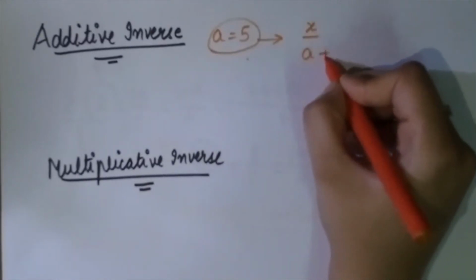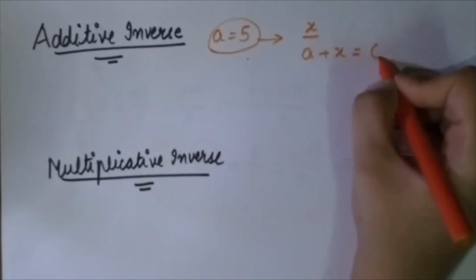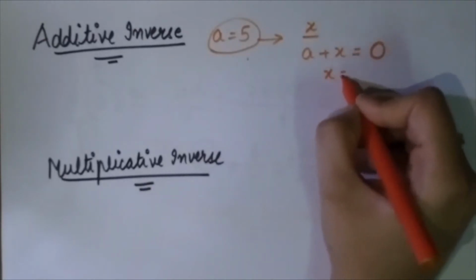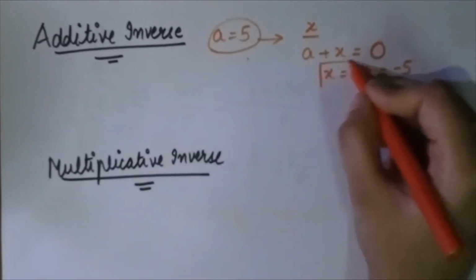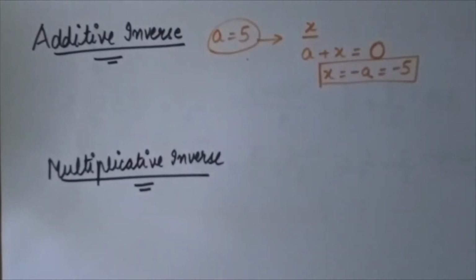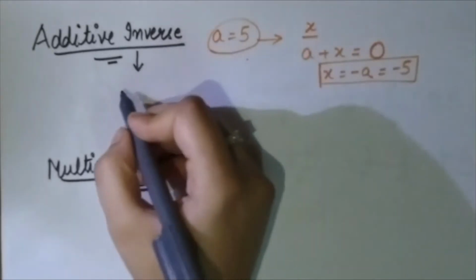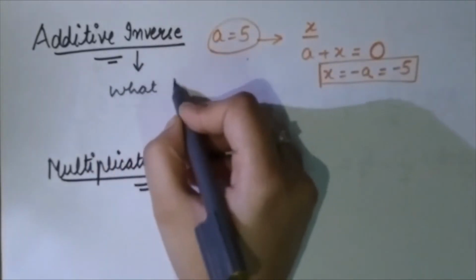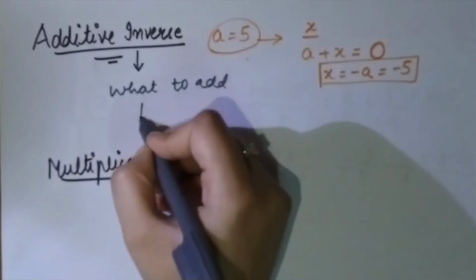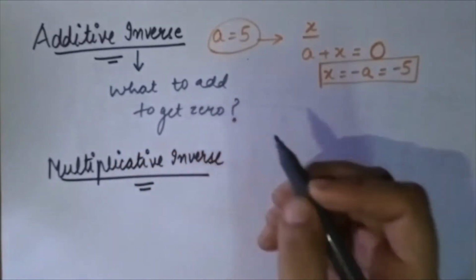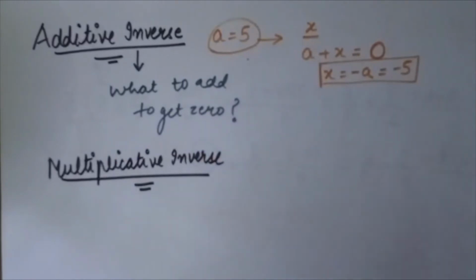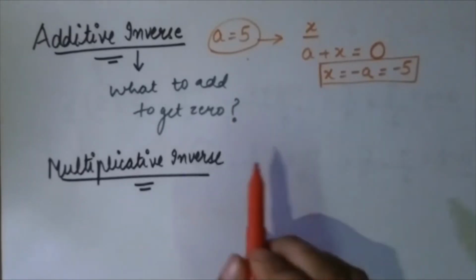X is equals to negative of a is equals to negative of 5. So a simple definition of additive inverse is what to add to get 0. An additive inverse could be found for a natural number, for a whole number, for a rational number, or for an irrational number. We haven't talked about irrational, so we'll leave it for some time.